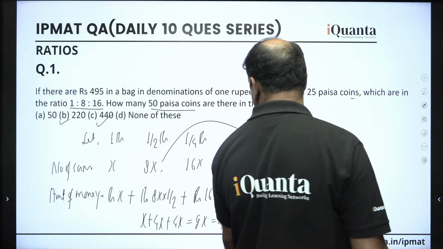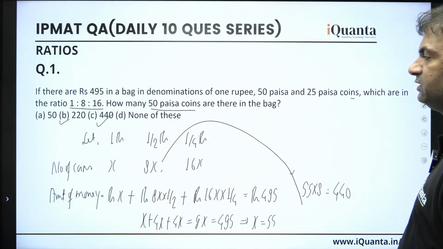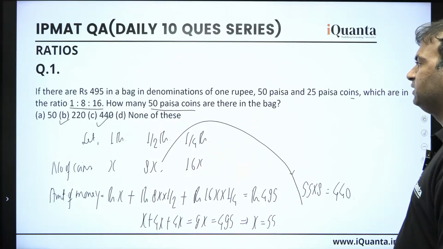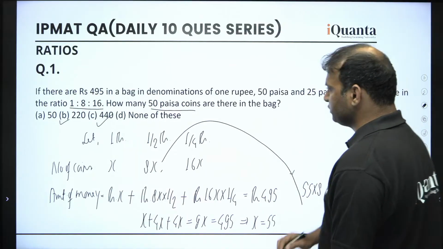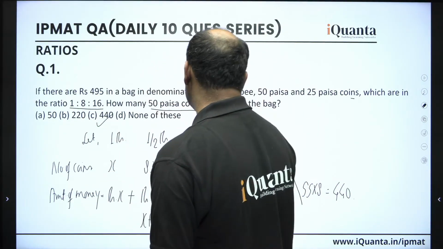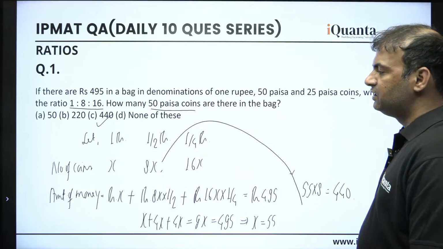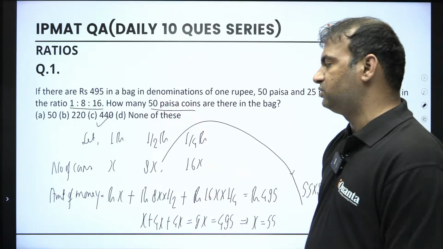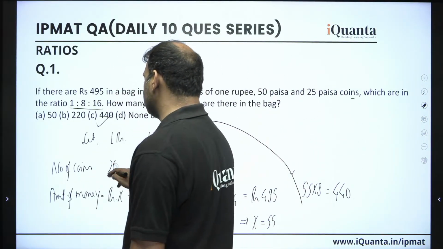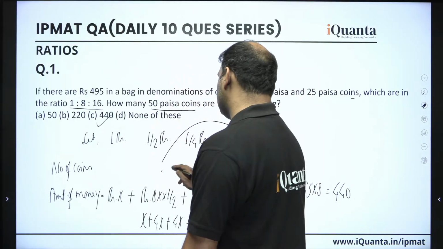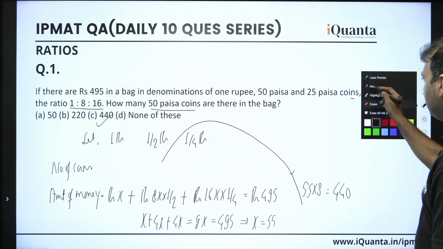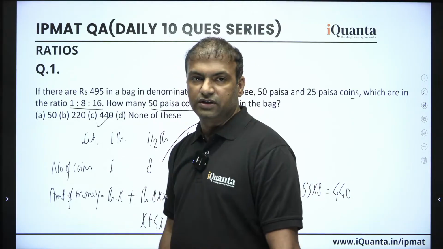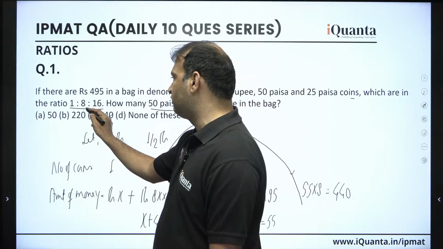Alright, now if we have to do the same question in some other way, what will we do here? So guys, suppose we don't want to solve this with the variables, right? Let's say we want to solve it with numbers. Nothing major, we do just one thing. Let me make the changes only in the solution. Suppose we have to solve without the variables, then we just assume the number of coins as 1, 8 and 16 with the help of the ratio, okay?